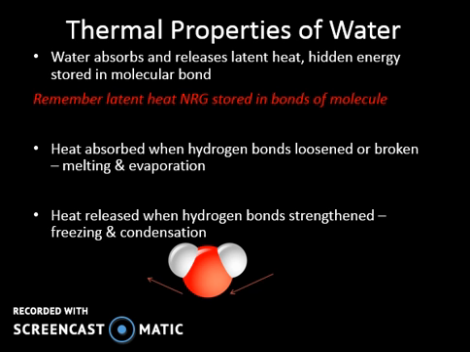So when heat is absorbed by our hydrogen bonds, they start to loosen up, okay, or become broken. And when this happens, we start to see changes that take place in the water. So either ice starts to melt or water starts to evaporate, because we have more latent heat being absorbed into the hydrogen bonds. Okay, so when latent heat is released, the hydrogen bonds are strengthened again.